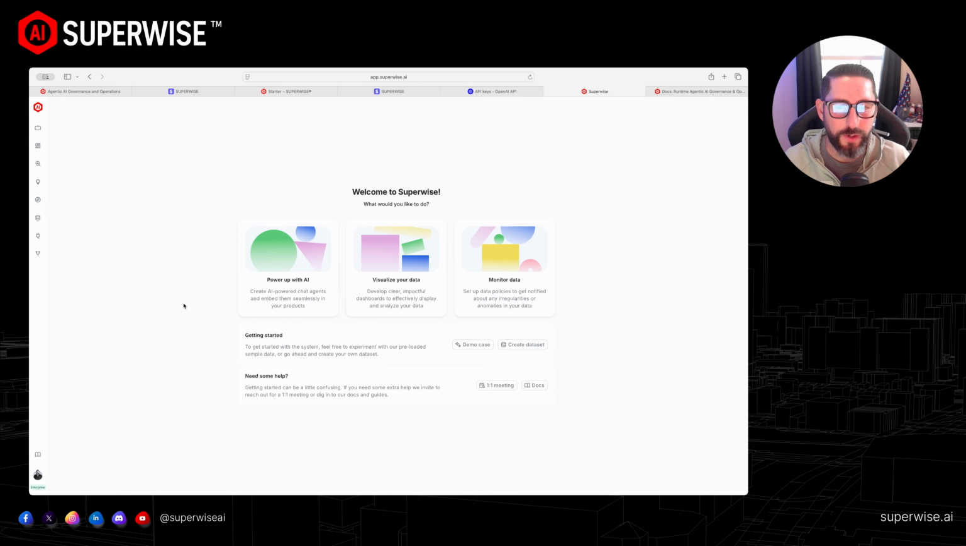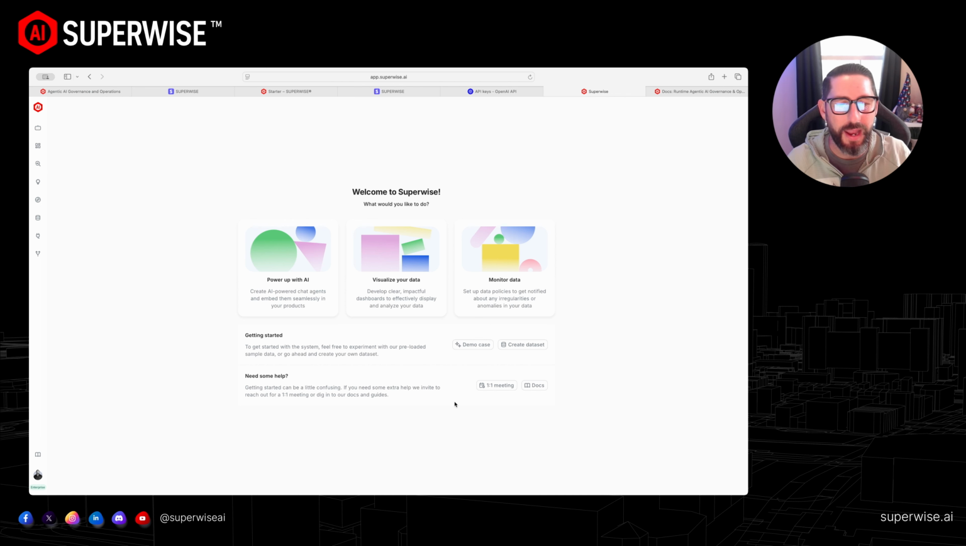Now that we're logged into our SUPERWISE portal, there's a couple of things you'll see on the main screen. We can jump in creating our chatbots immediately. We can jump in building our beautiful, impactful dashboards. We can set up our policies right away, or we can wander off and go into our demo case where you can do pre-set up demos with synthetic data to kind of see how SUPERWISE works. But again, it's so simple. You guys can just jump right in and just get your hands dirty right away.